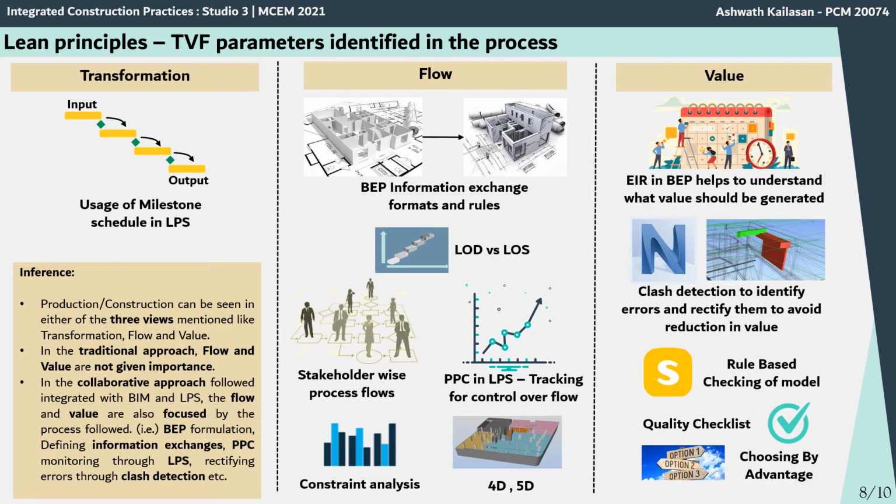Production can be seen in three views: transformation, flow, and value. These three views, which were identified through the studio process, have been shown here. The milestone schedule is an example of the transformation view because inputs are getting transferred to the outputs here. In the case of flow, we could see the BEP which we made, LOD with LOS, the LPS tracking, the PPC analysis, the 4D and 5D analysis. All these help us to clearly understand the flow and have control over the flow. In the case of value, we could say the employer's information requirements in BEP, the clash reduction process, the rule-based checking process, and choosing the advantage method for design optimization. All these help us to achieve the value.